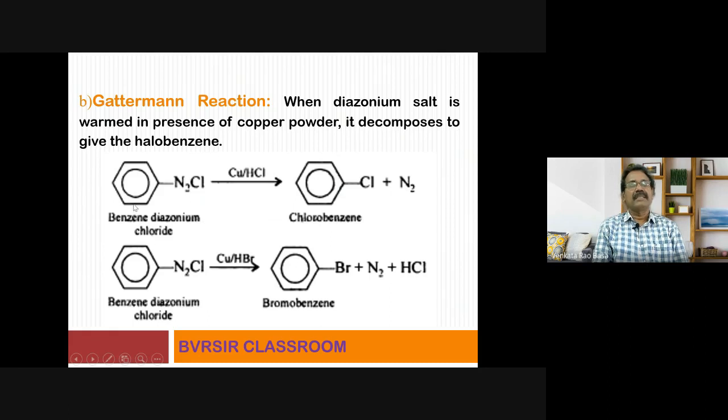For example, benzene diazonium chloride, I am repeating that point several times. This is benzene group, diazonium N2Cl, benzene diazonium chloride reacted with copper powder in presence of HCl. If you use HCl, chlorobenzene will be formed. If you use HBr, bromobenzene will be formed. So that is very simple reaction. So you practice all the three reactions comfortably. Very, very important for the examination.